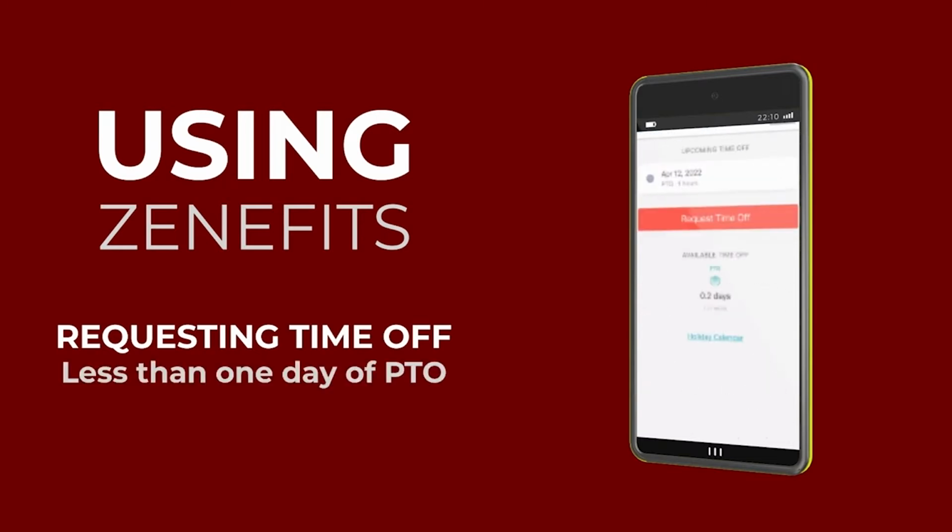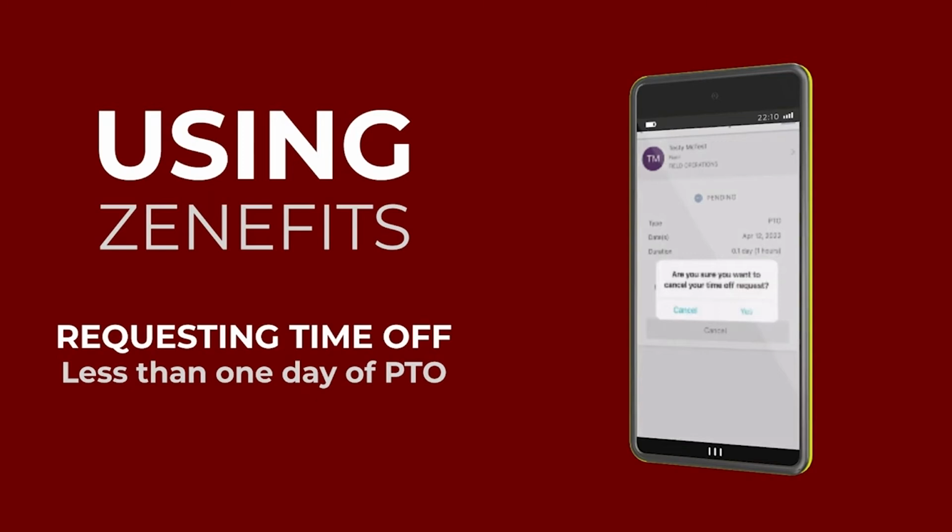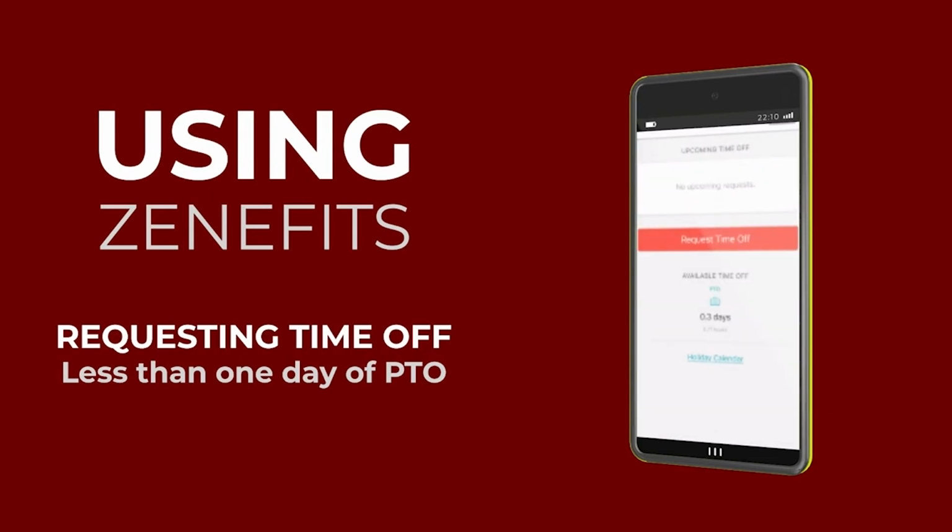Okay, I'm going to request PTO for less than 1 day for April the 12th. I'm going to input that I would like to take 1 hour off from work, and when I continue to the summary, it's going to ask me why I am taking time off. I'm going to input the reason why. I have a doctor's appointment. It also tells me my projected available balance and how much I will have after I take the PTO. Once I submit it for approval, my supervisor receives a notification, and when they approve or deny my request, I will get an immediate notification from the Zenefits app as well.